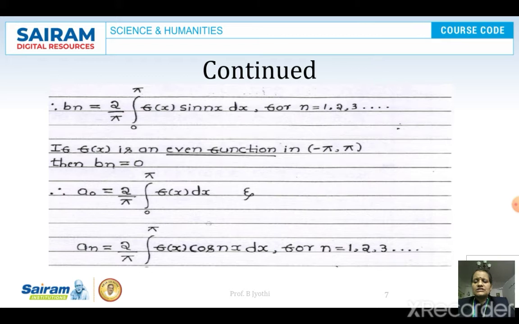This checking of even and odd function is applicable only when the Fourier series is determined between minus pi to plus pi or minus L to plus L. And when it is 0 to 2 pi or 0 to 2L, there is no need to check whether it is an even function or odd function. All the 3 terms, that is a0, an and bn, have to be determined.